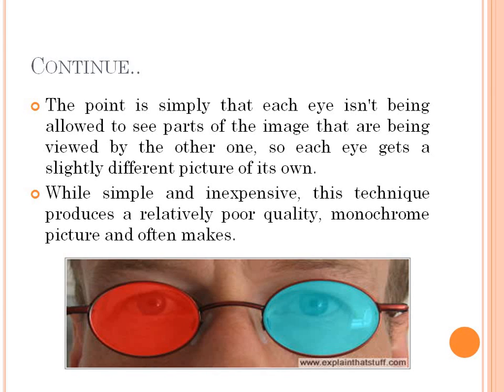So these two different images of the same picture are collected by the two eyes, and then transferred to the brain, and the brain generates the 3D image of that. But although these glasses are less expensive, the main disadvantage is that they generate a poor quality monochrome picture. So these types of glasses are rarely used nowadays.